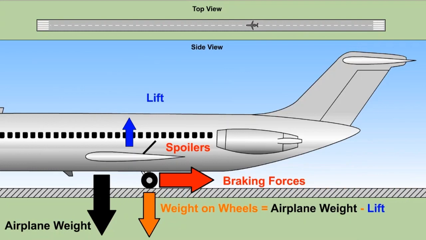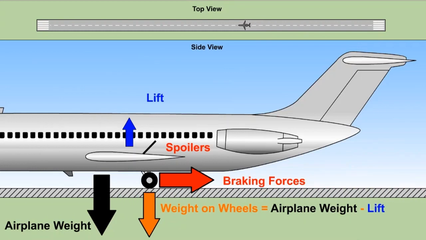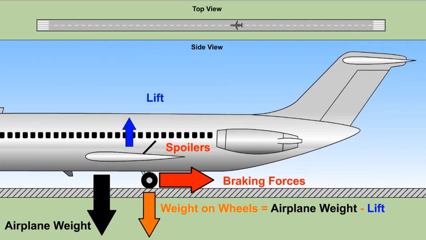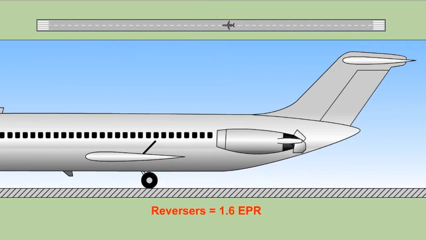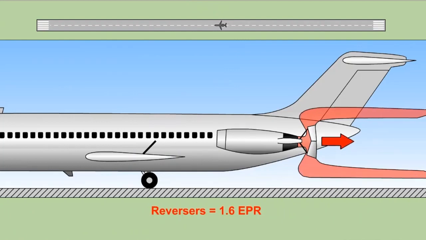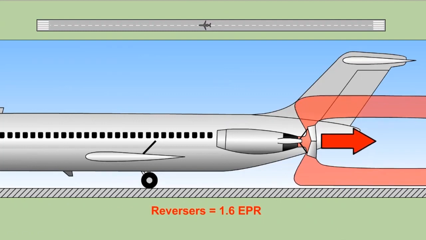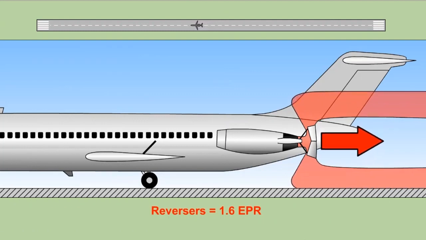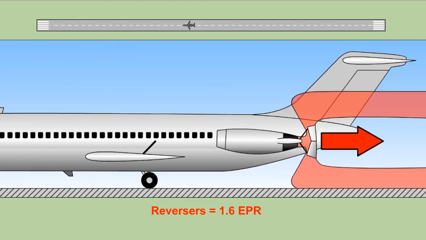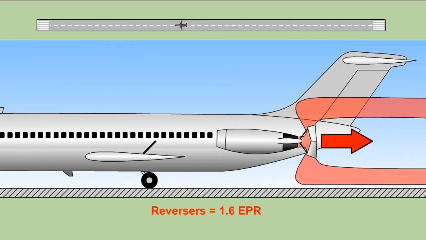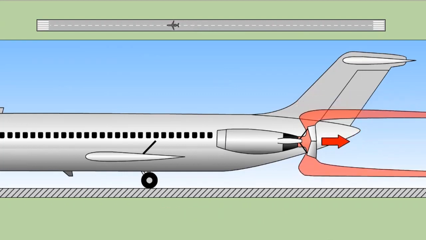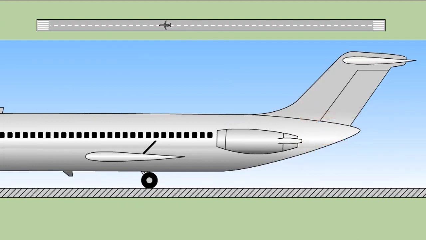In deploying the thrust reversers, the engines are brought from idle to a maximum recommended engine pressure ratio, or EPR, of 1.6. This thrust level allows the rudder to remain effective for directional control until the airplane slows sufficiently for the nose wheel steering to become the primary means of directional control. Reverse thrust should be reduced to idle as the airplane decelerates below 80 knots to avoid reverse exhaust flow causing debris to be ingested into the engines.